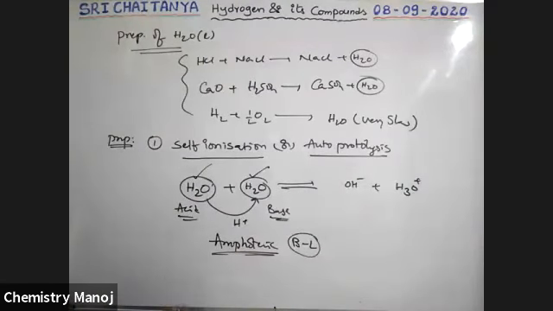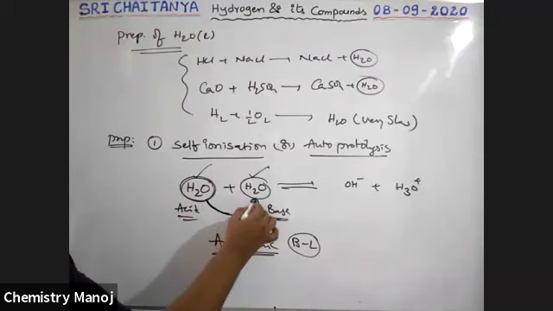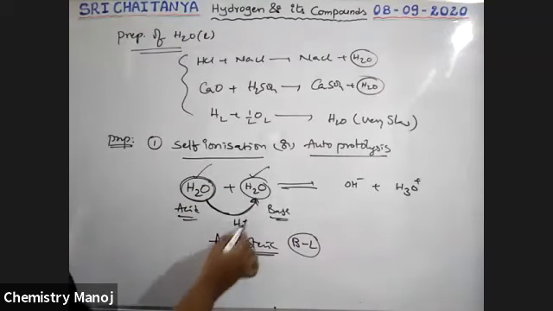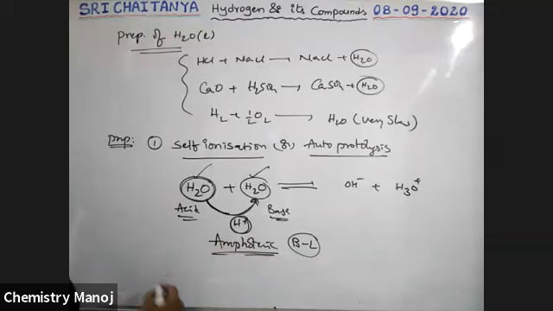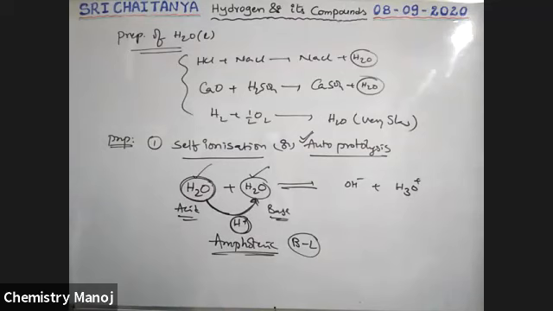Water is amphoteric. Water itself is going to be protonated. That means it transfers a proton from one water molecule to another water molecule. This donation of a proton by itself is called autoprotolysis.